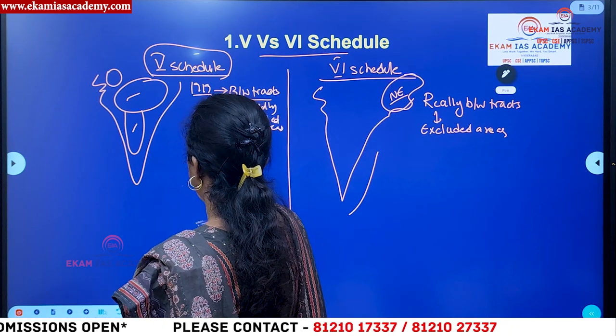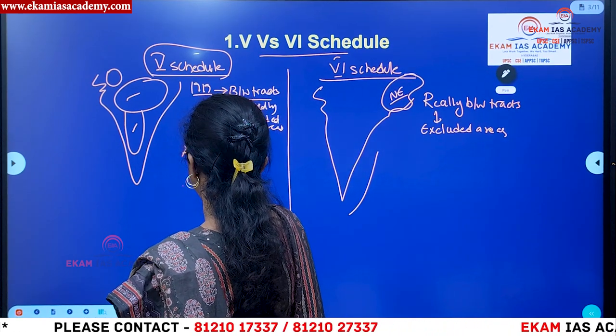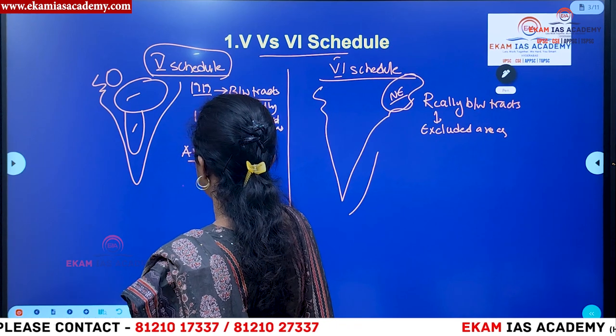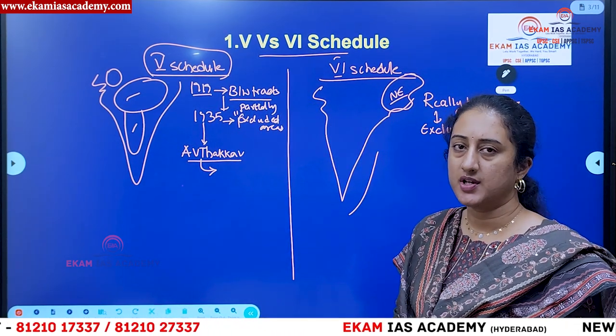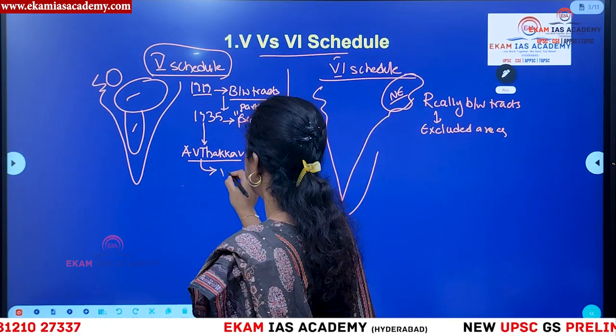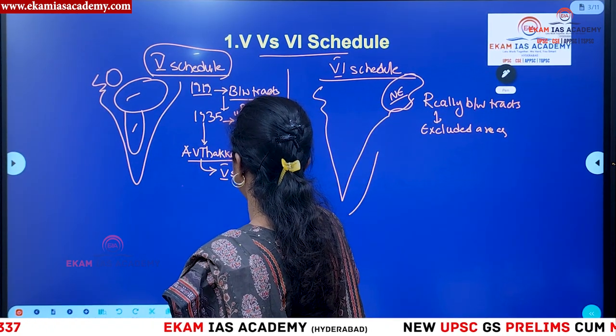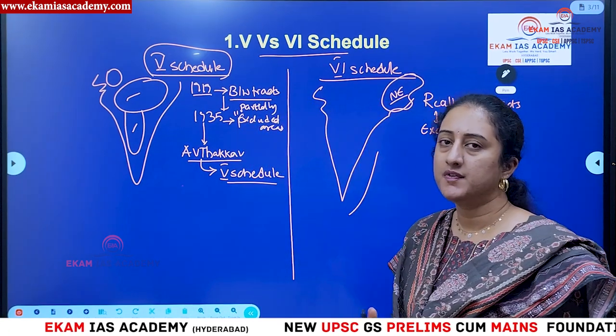Finally, after independence, a committee was constituted called the A.V. Thakkar Committee. This A.V. Thakkar Committee was constituted as a subcommittee with respect to minority issues under the Constituent Assembly debates. This committee recommended that there should be a separate mechanism in the scheduled areas, and we have incorporated it in the form of the 5th schedule.